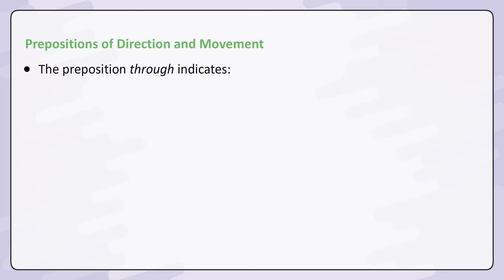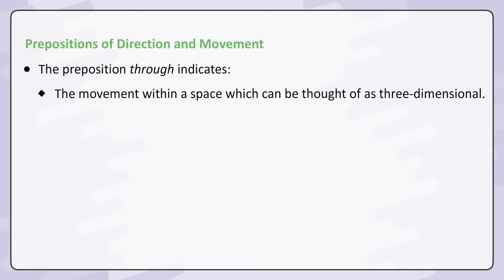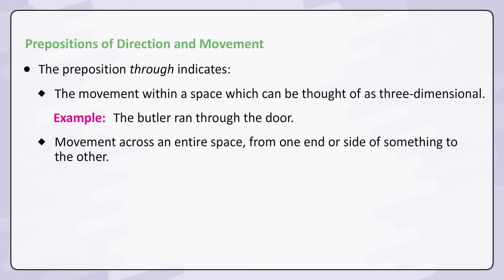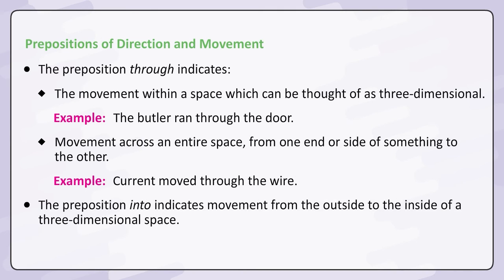The preposition through indicates the movement within a space which can be thought of as three-dimensional. Example, the butler ran through the door. Movement across an entire space from one end or side of something to the other. Example, current moved through the wire. The preposition into indicates movement from the outside to the inside of a three-dimensional space. Example, I walked into the room.